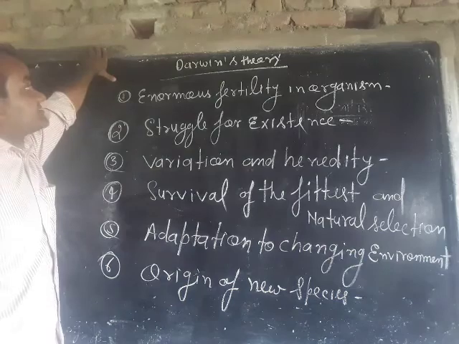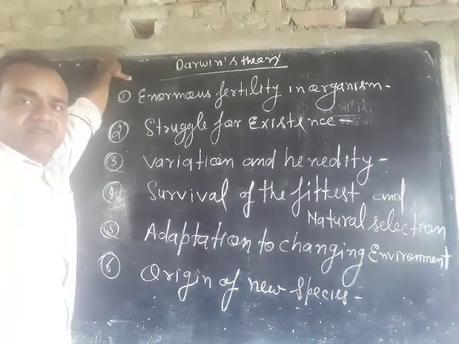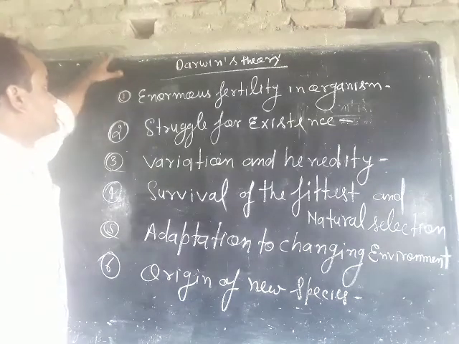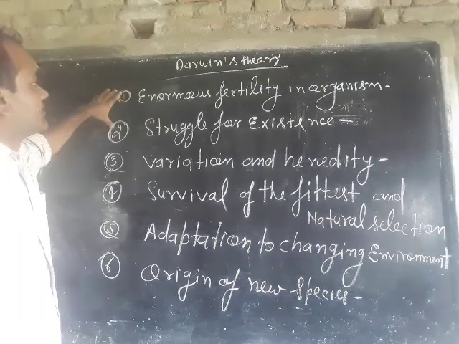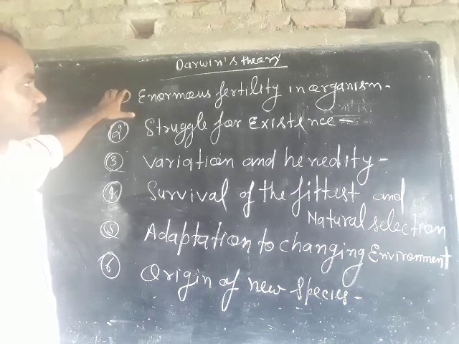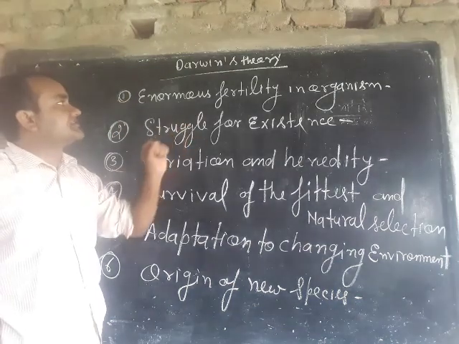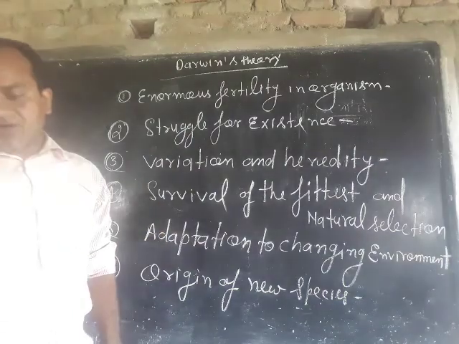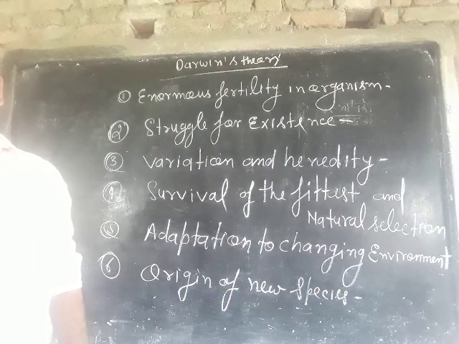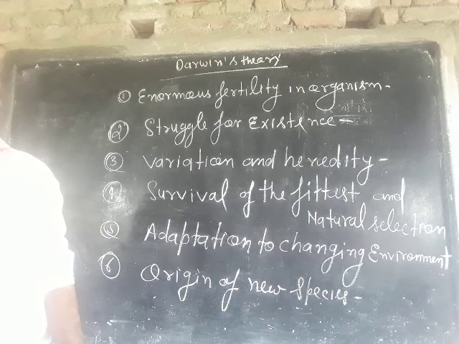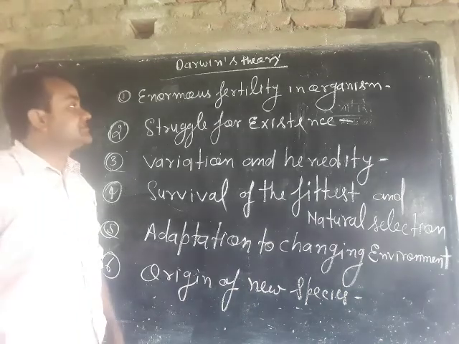Today we will discuss Darwin's theory. You have learned two steps earlier: enormous fertility in organisms and struggle for existence. And the name of the book written by Darwin is known as Origin of Species.